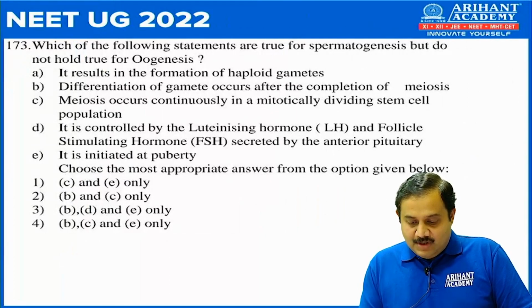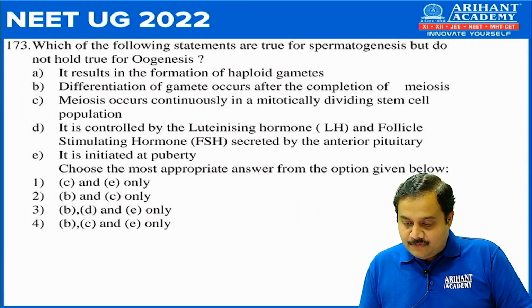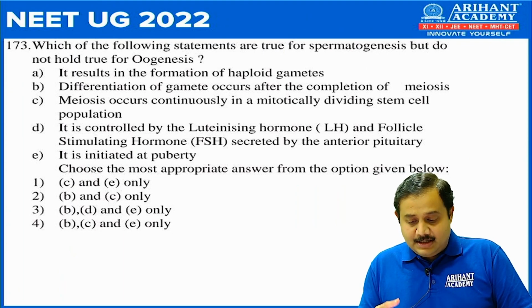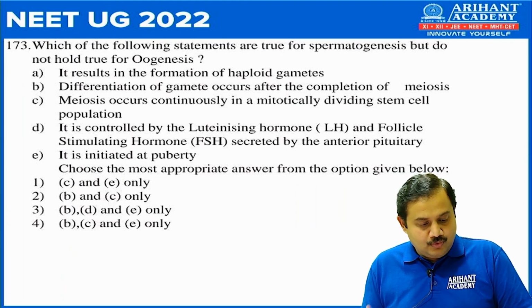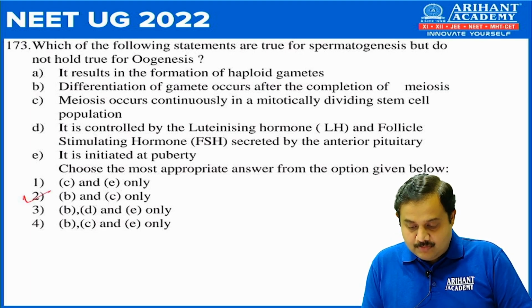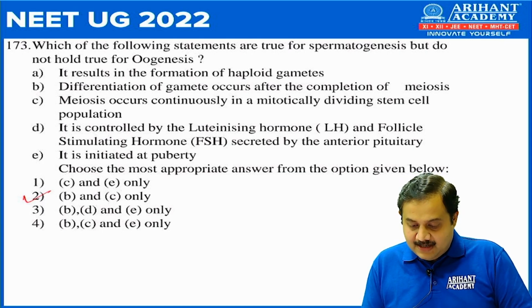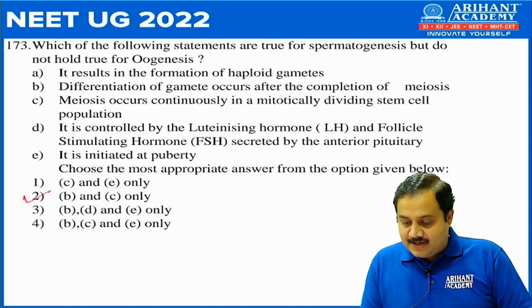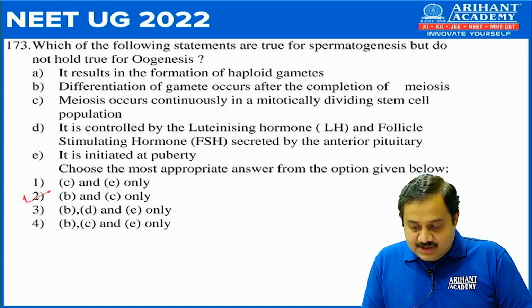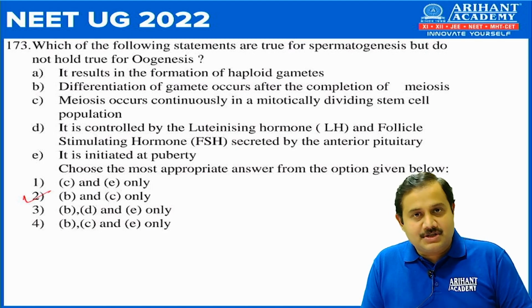Next, 173. Which of the following statements are true for spermatogenesis but do not hold true for oogenesis? So in this particular question, the correct answer is number 2, B and C only. That is, differentiation of gamete occurs after completion of meiosis. So this will hold true for spermatogenesis but not for oogenesis.